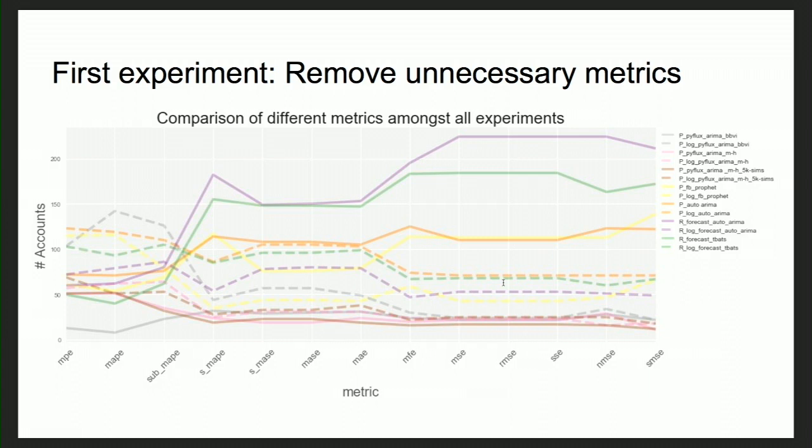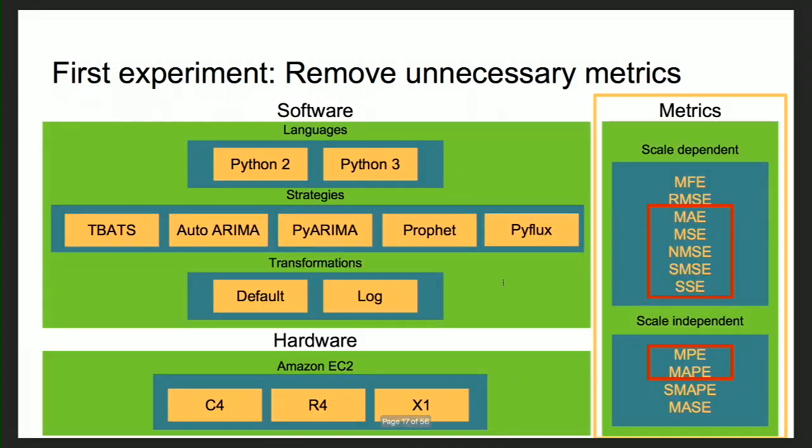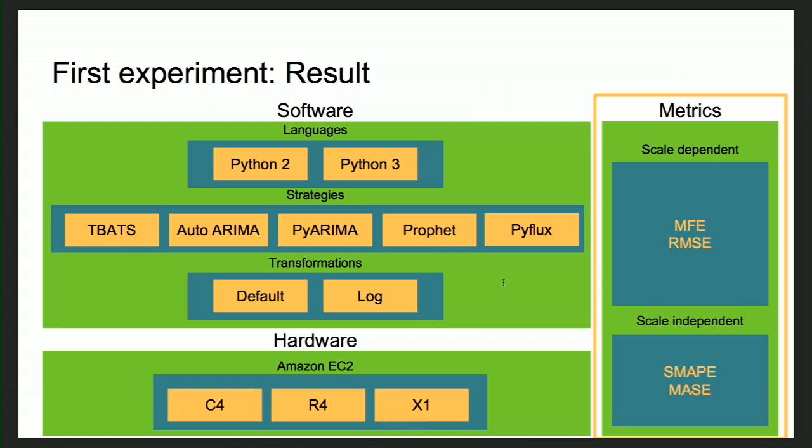The other thing that we looked for: if you look at MSE, RMSE, and SSE towards the right side, we can see they are showing some redundant results. So we thought of keeping just one metric and getting rid of the other two. Similarly, we went ahead and got rid of anything which is marked in the red block. Ultimately, we were left with MFE, RMSE, SMAPE, and MASE. So now we know what metrics are useful for us.